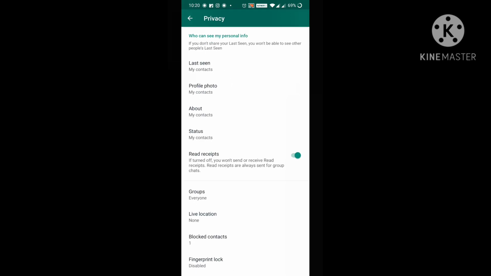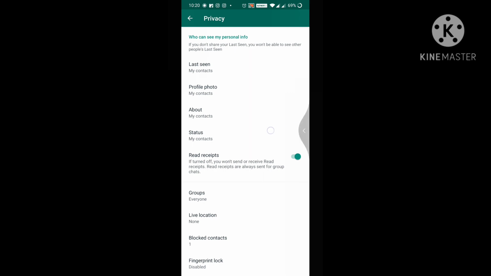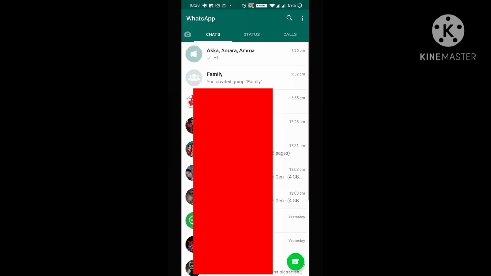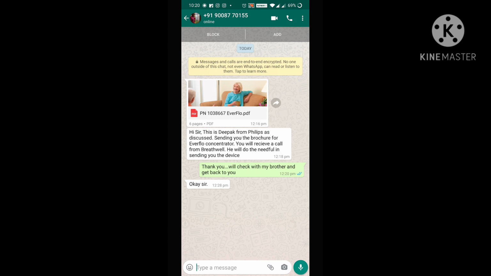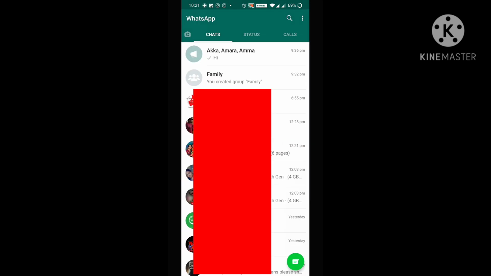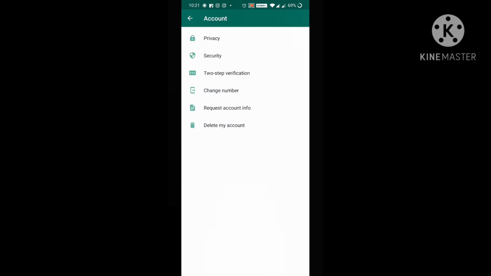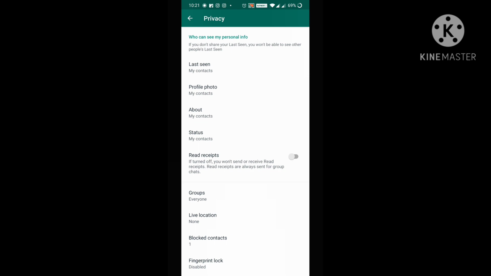Next option is read receipts. Before telling you about read receipts, let me show you one thing. Here I have sent a message to this person. He has read the message. How can I confirm? By seeing this double tick in blue color. You might have come across situations where you have sent a message, but you don't know whether the person has read it or not. Even though the person has read the message, it still shows in white color. Why is it so? Because read receipts is turned off. Let me show you. If I turn off this one, this double tick will appear only in white color. It doesn't appear in blue color.